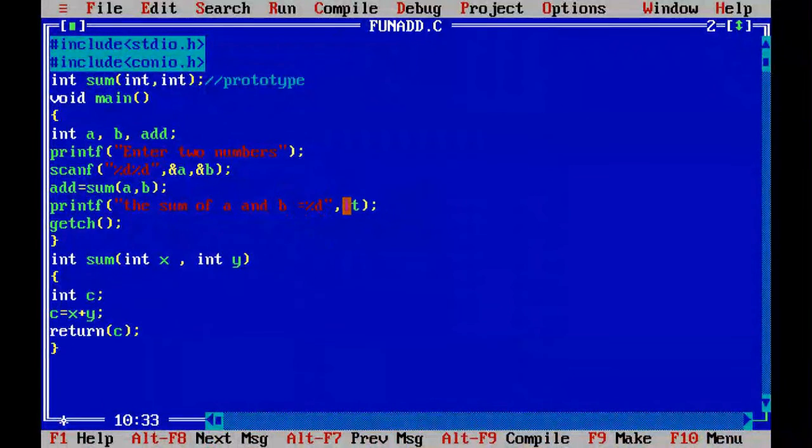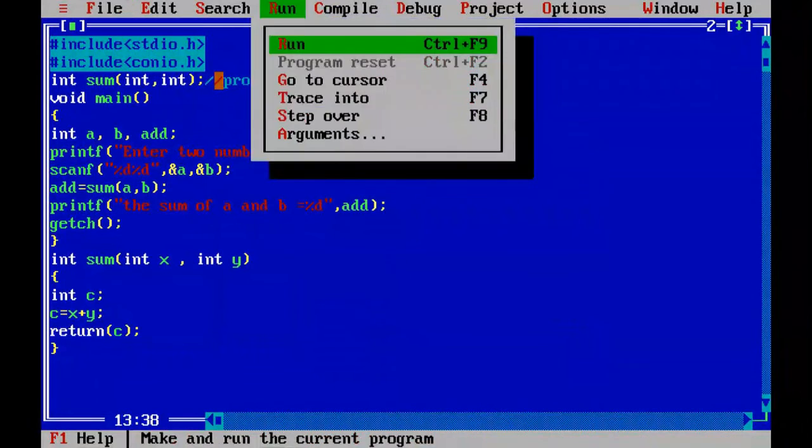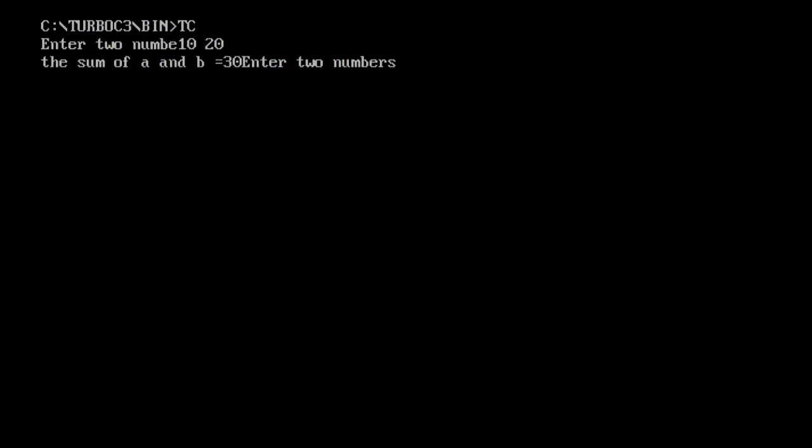Here also you have to change add. Now I have just changed the name of the variable. You can take any variable; it must be a C identifier. Now again you have to save, then compile, then run the file.